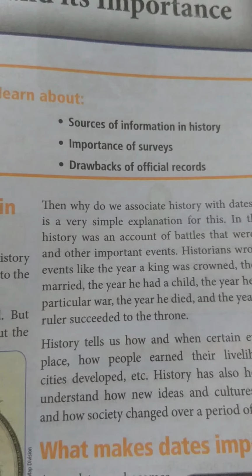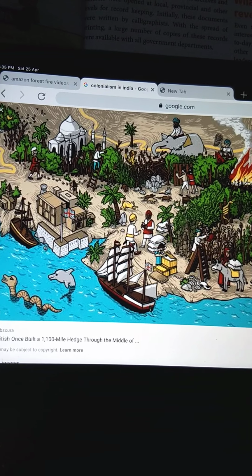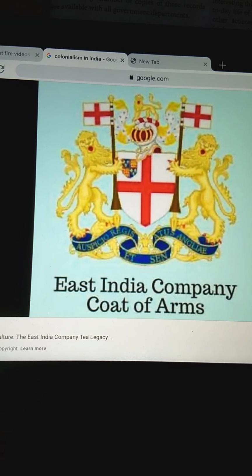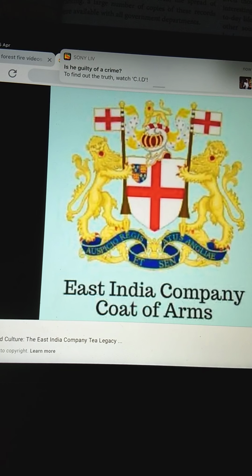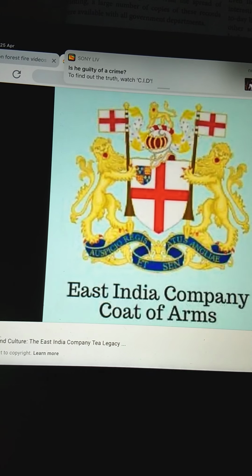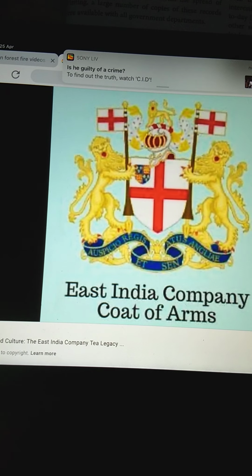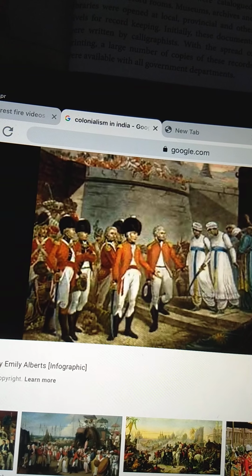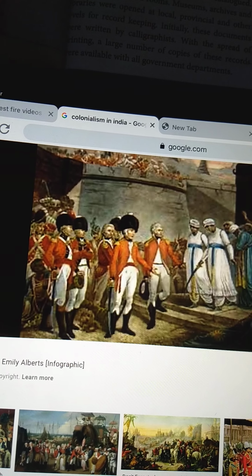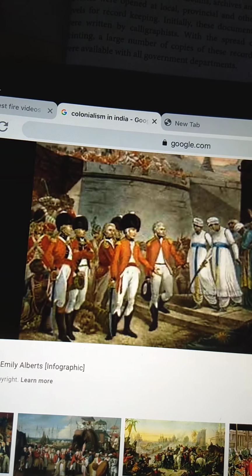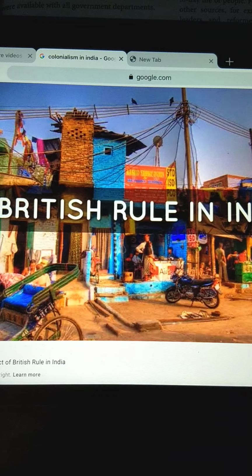So, what is colonization? Do you know that India was once a colony? The British came to India as traders, means that they came to India to do business. But gradually, they established control over our economy and our society. They started making huge profits from the business, and in this way, they started ruling us.